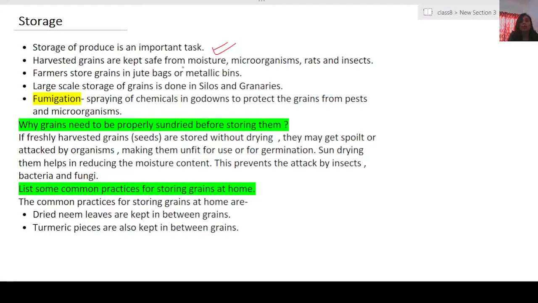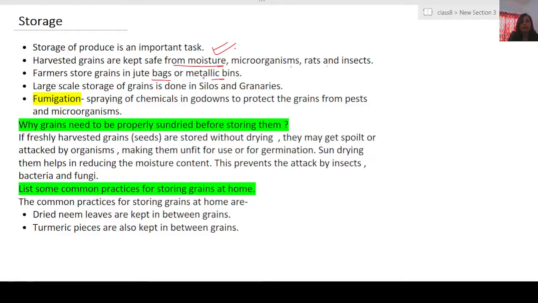The harvested grain needs to be kept safe from moisture, microorganisms, rats and insects. Generally the farmer stores the collected grains in very huge metallic bins or in jute bags.